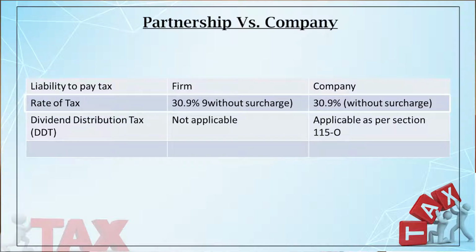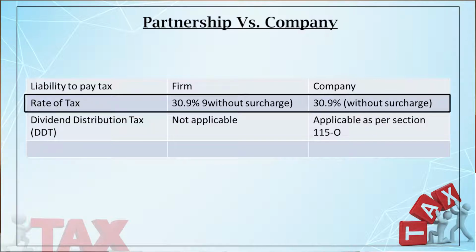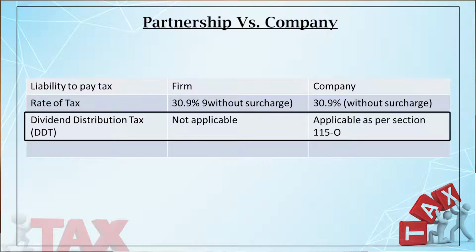Next point is the rate of tax. What is the rate of tax? For a partnership firm, the rate of tax is 30.9% without surcharge. And in case of company, the rate is 30.9% without surcharge. Now, the dividend distribution tax. Dividend distribution tax is applicable under section 115O on the dividend distributed by a domestic company.